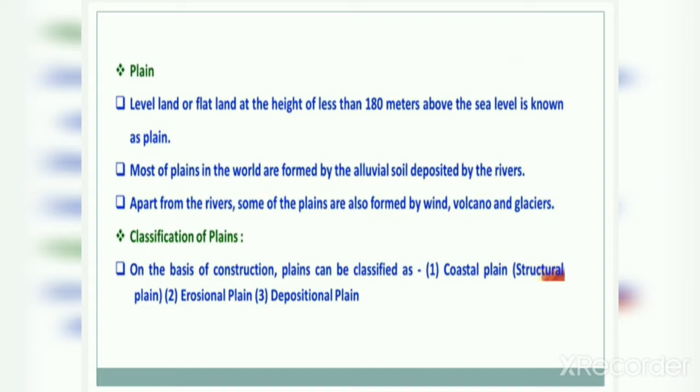Now, let's move forward to the classification of plains. On the basis of construction, plains can be classified as coastal plain, structural plain, erosional plain and depositional plain. So, let's move forward to coastal plain first.